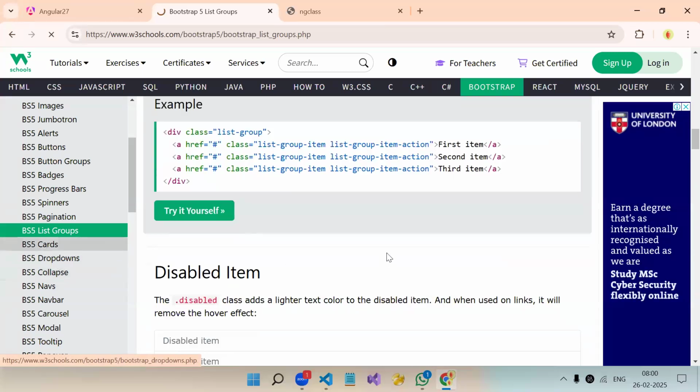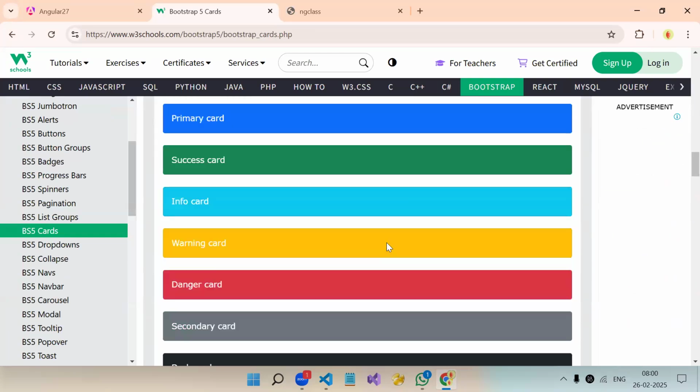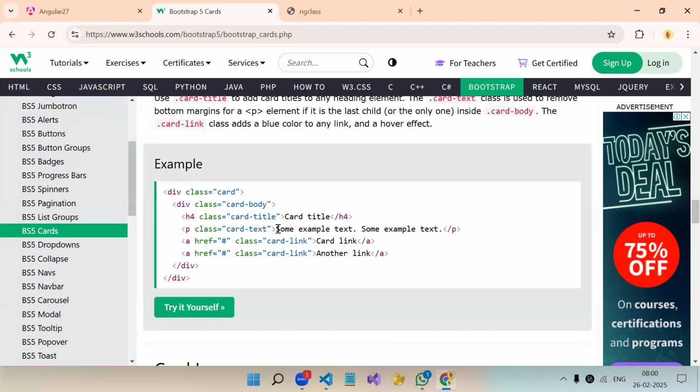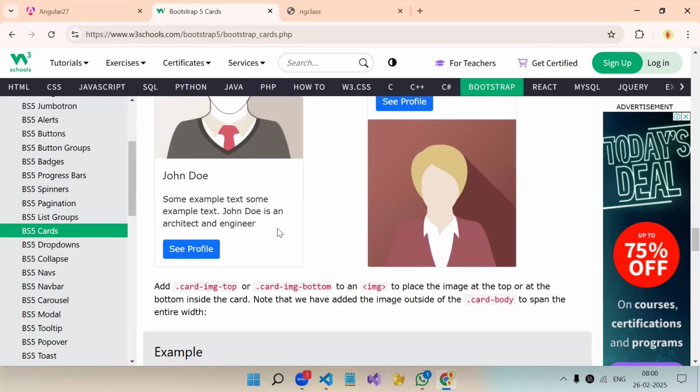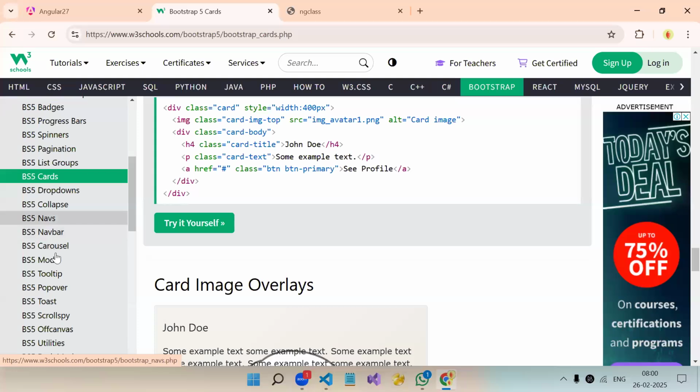Again, card. For a card also we create a reusable component. Let's say wherever in your project you have to show a list of information, you use this kind of structure. So instead of creating this card again and again, you create it once like this. But we need to send the data in the same format, because we cannot use it only for employee or student. It should be generic.